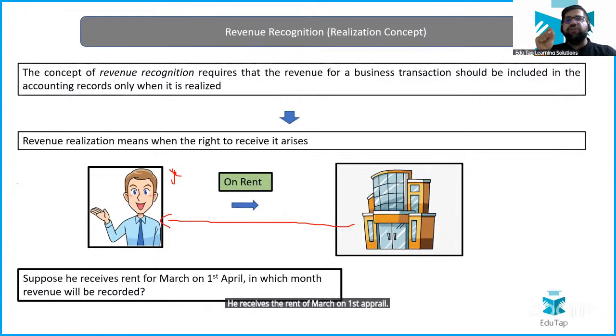In which month will you recognize the rent? He is receiving the rent of the month of March in the month of April. So in which particular month will you do the recording? Yes, I will do the recording in the month of March itself, because in the month of March, my right arises. So you have to focus on that particular case wherein the right has arisen.